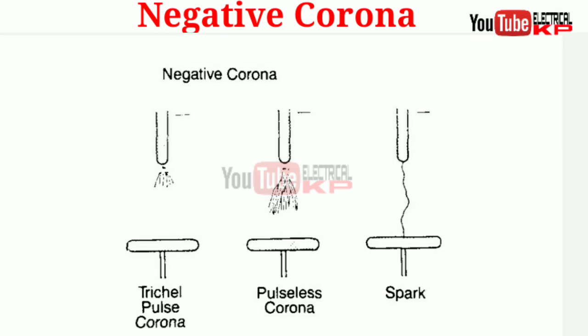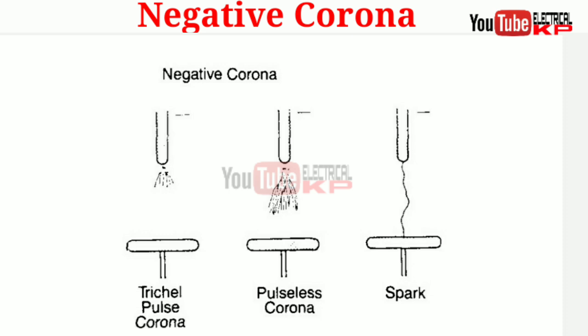The other one is the negative corona. When the discharge is due to the negative polarity of the conductor, the resulting corona is negative corona. When a negative potential is applied to the electrode, space charge is created in the vicinity, and the positive ions terminate at the negative electrode, thus reducing the field or the stress near the negative electrode, and a higher voltage is then required for the initiation of the breakdown